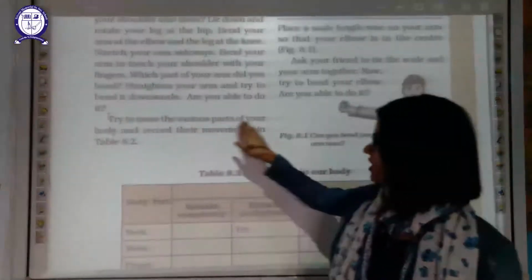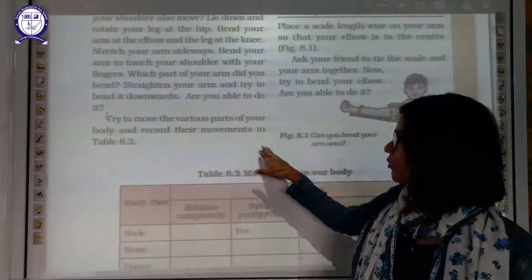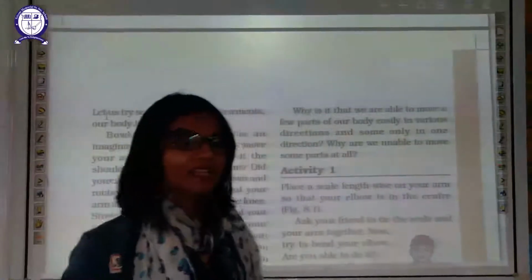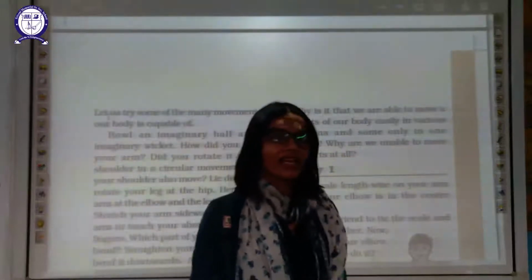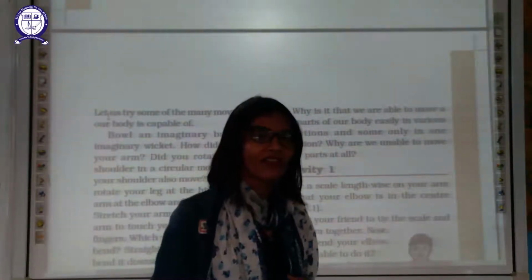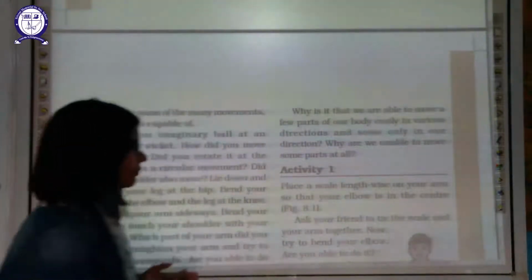Try to move various parts of your body and record the movement in this table. You will observe that some parts of your body can move freely while some parts of your body are fixed. So this will bring us to our